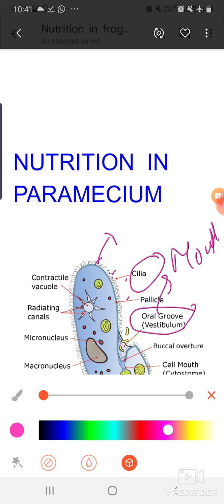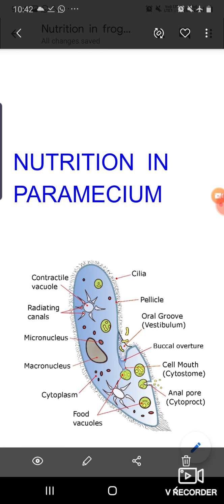So whenever food items come in their path, the cilia, the hair-like structure, push the food item towards the oral groove. The oral groove captures the food items, and after that food vacuoles are formed, which help in the digestion.